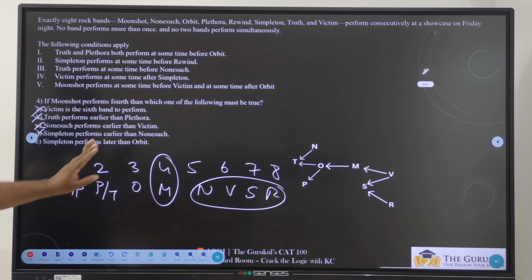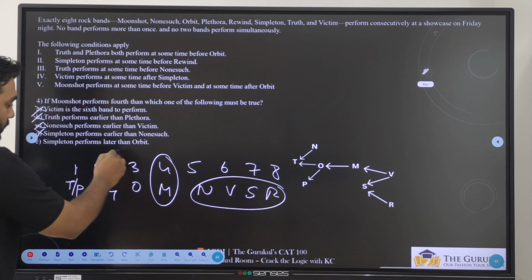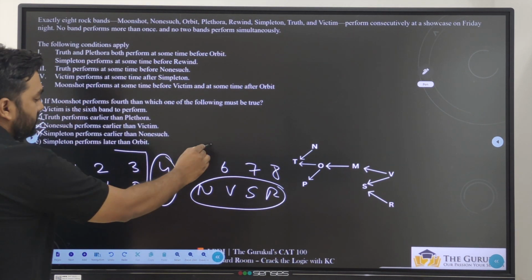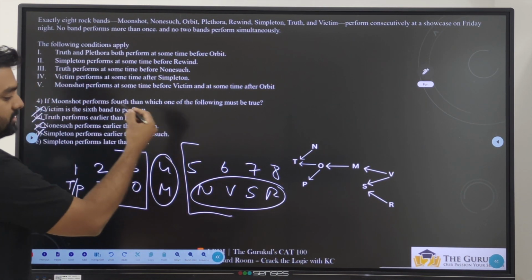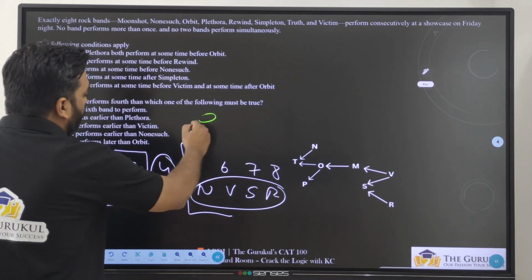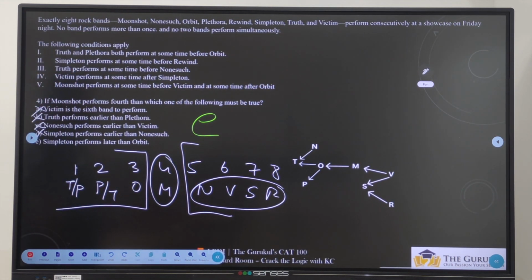Last one. S performs later than O. Yes, because O will be this side, S will be this side. So S is always after O. So your answer is option E.